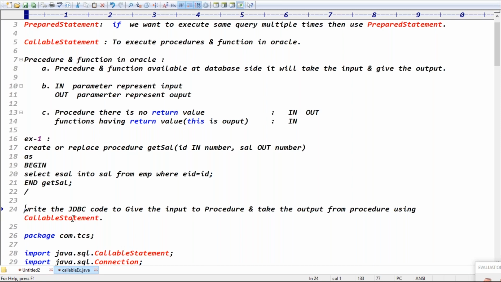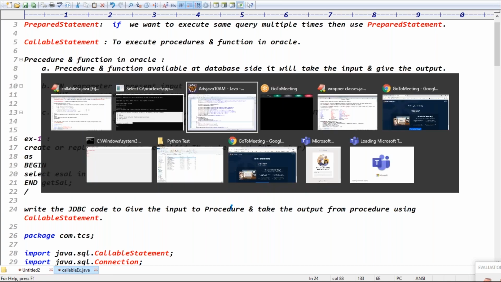We have to write the JDBC code. Write the JDBC code, give the input to the procedure and take the output from the procedure, using a callable statement, guys. Are you clear now? So write the JDBC code, give the input to the procedure and take the output from the procedure, right? Exactly, guys. Let me write the JDBC code now.